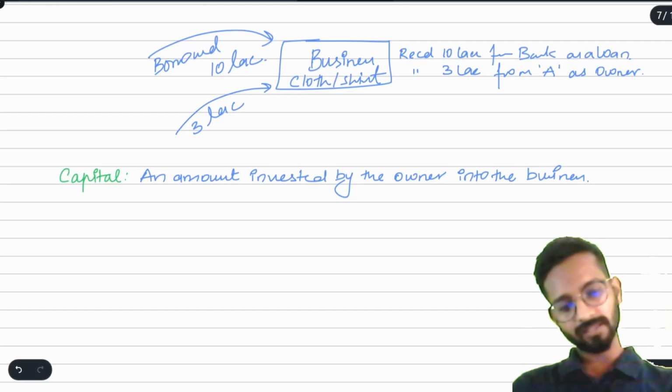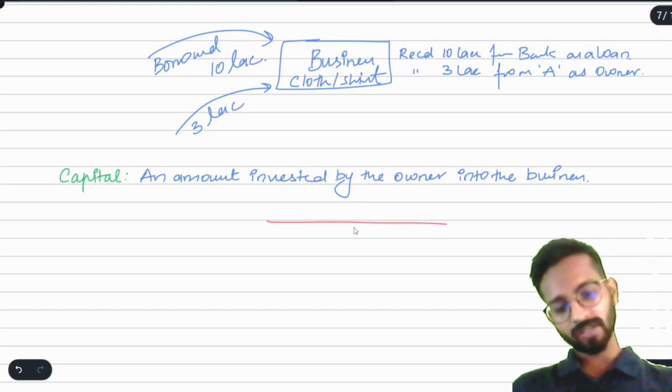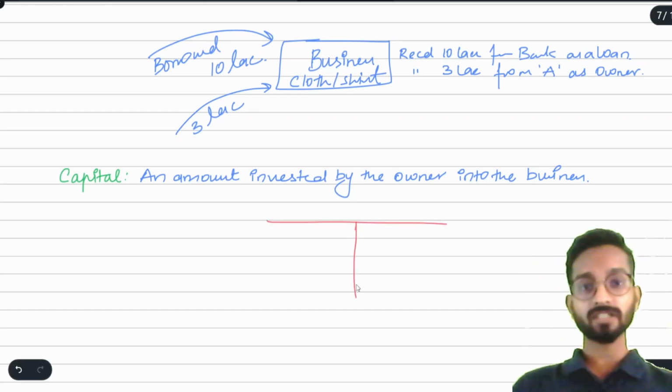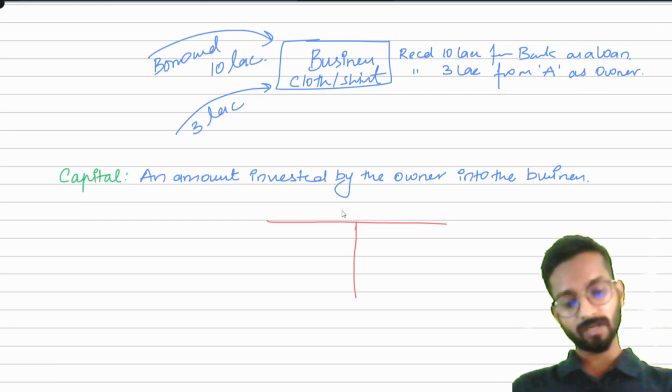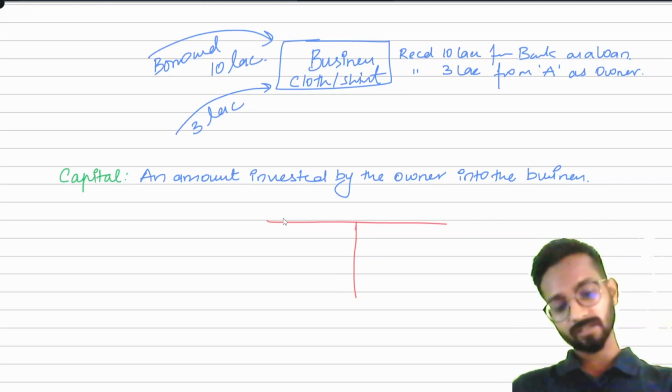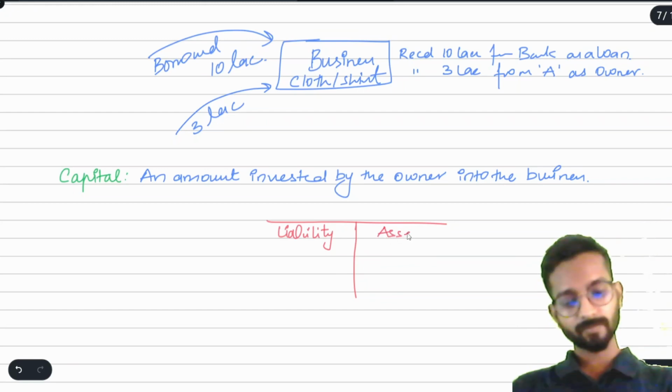So you can say like this, that on 31st March, when you are writing the financial position, there are two sides, liability side and asset side. On the liability side, there are non-current liabilities and current liabilities, and on the asset side, non-current assets and current assets.